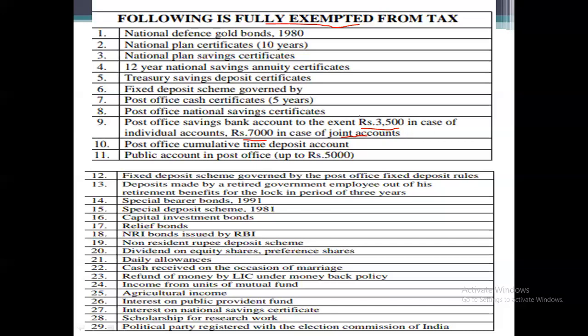So be careful and remember, interest on a post office savings bank account up to rupees 3,500 for an individual is exempted, and for a joint account up to rupees 7,000 is exempted. And post office cumulative time deposit account, NRI bonds issued by RBI, dividend on equity shares, all such securities issued by the government are fully exempted from the taxes.